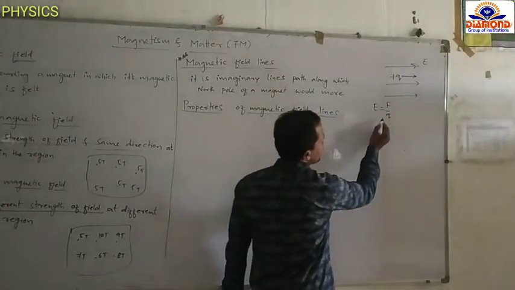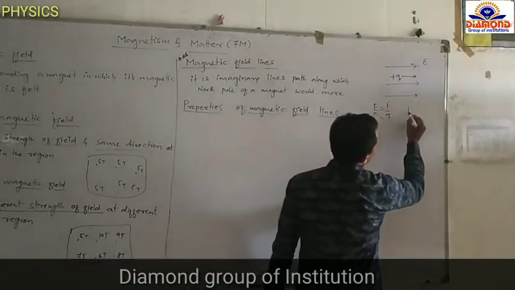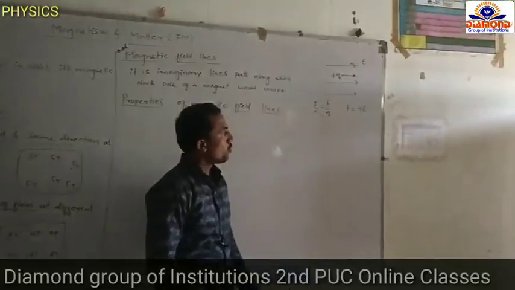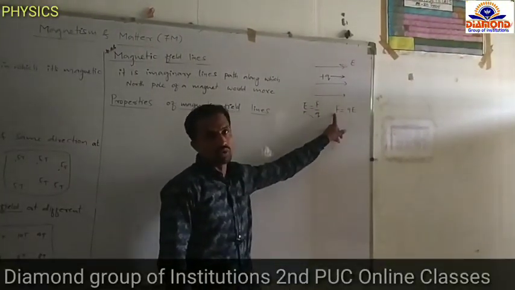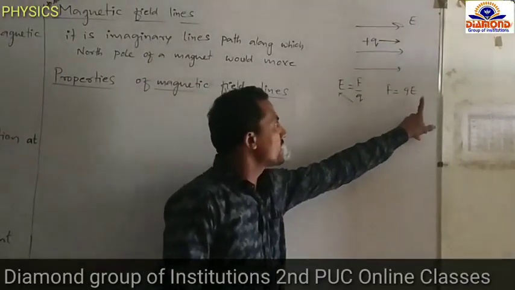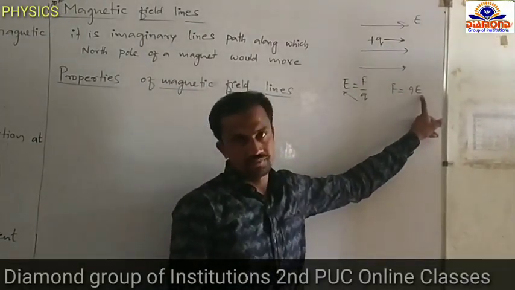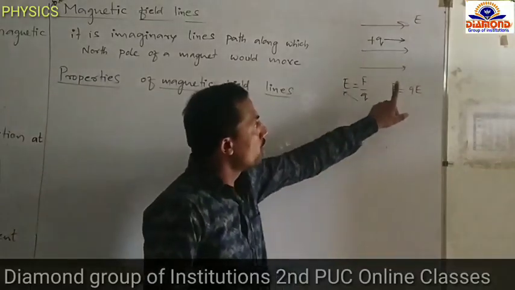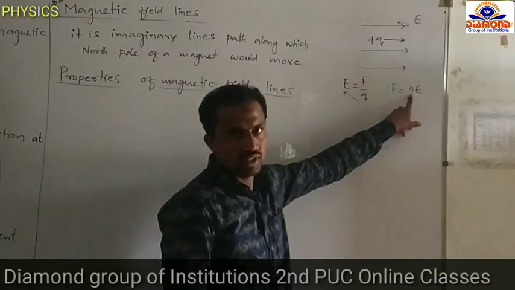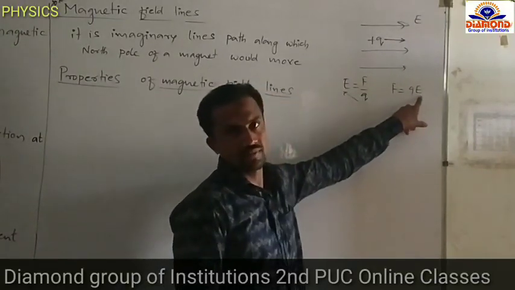If we take the Q to this side, then we can write F equals Q into E. What is F? Force. What is Q? Charge. What is E? Electric field. This means the force experienced by the charge due to the electric field.